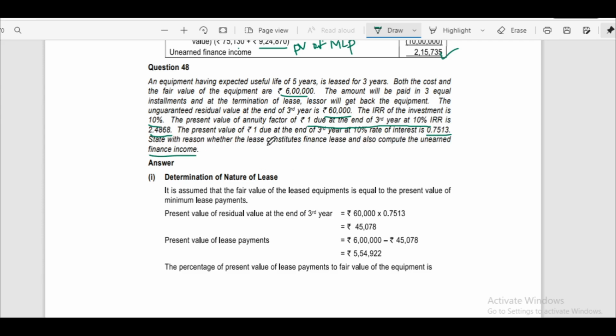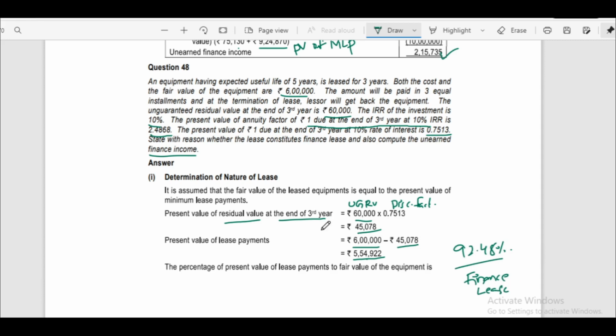Again same model. First we have to calculate present value of residual value at the end of third year, that is unguaranteed residual value into discount factor, that is 45,078. Now we have to minus from fair value. This is 5,54,922. How much percentage it is covering? That means 5,54,922 divided by 6 lakhs, that is 92.48% is covering. So this is finance lease.